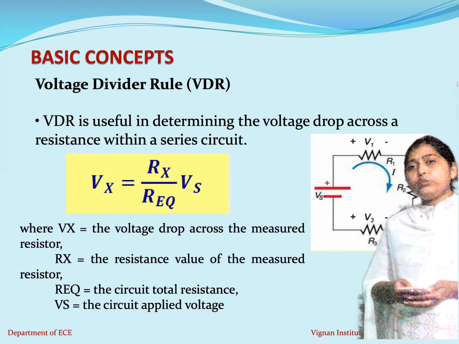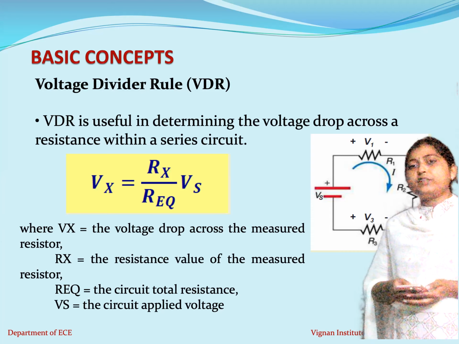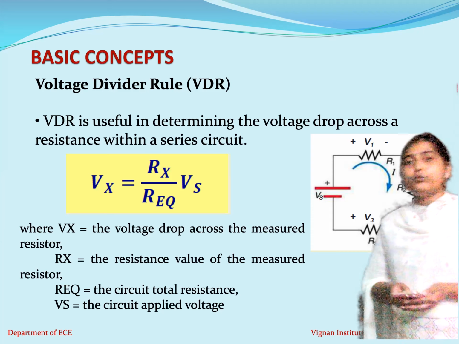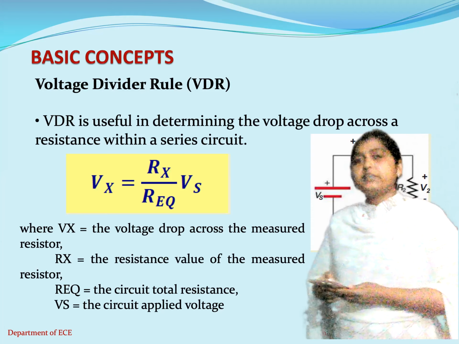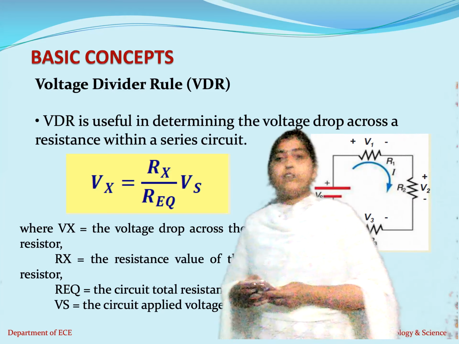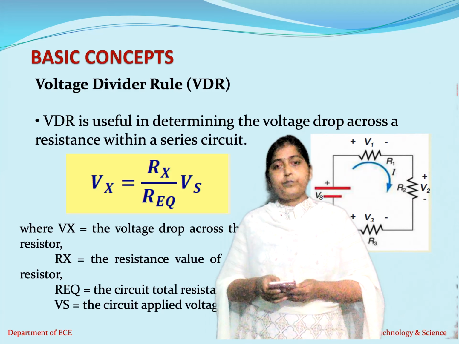If it is V2, then it becomes R2. If it is V3, then it becomes R3. So V1 is equal to total voltage Vs into the same resistance R1 divided by the sum of the resistances, which here is R1 plus R2 plus R3. This is how you remember the voltage division rule, and remember that it is applicable only when you are connecting the circuits in series combination.